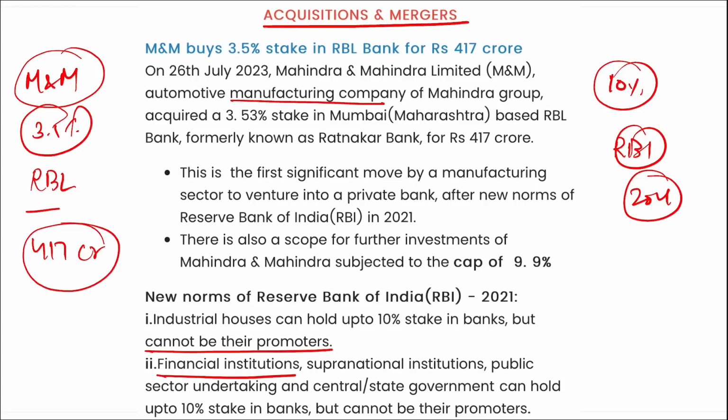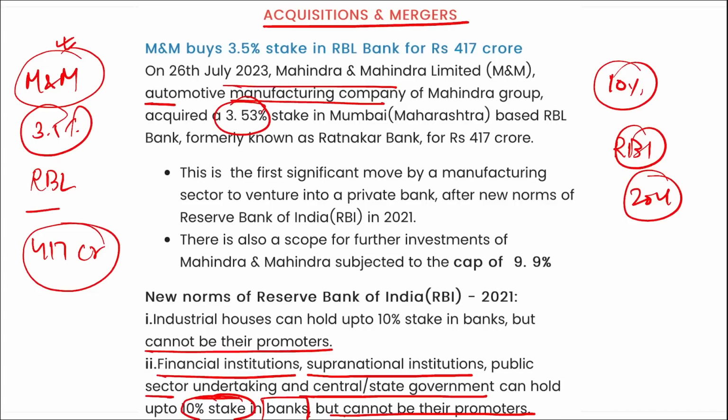Similarly, financial institutions, supranational institutions, public sector undertakings, and central and state governments can hold up to 10% stake in bank but cannot be their promoters. Correct. So M&M, an automotive manufacturing company, acquired 3.5% stake in Mumbai, Maharashtra based RBL Bank for 417 crore rupees.